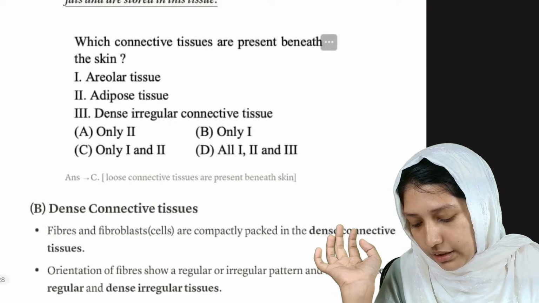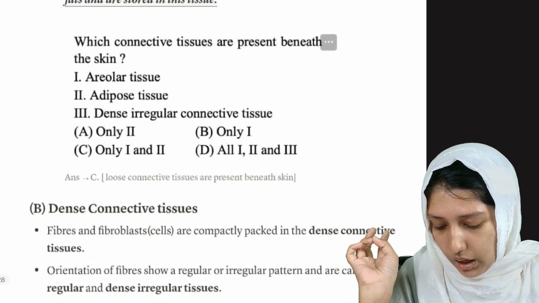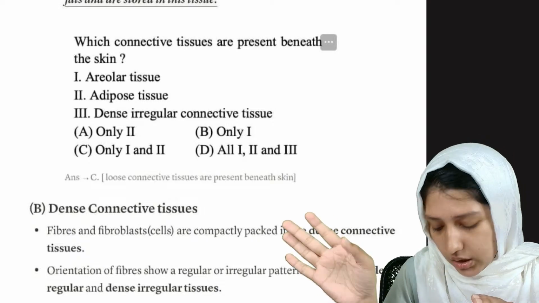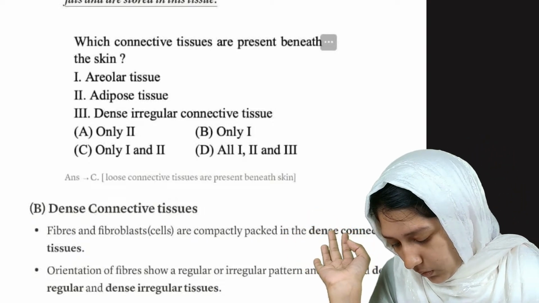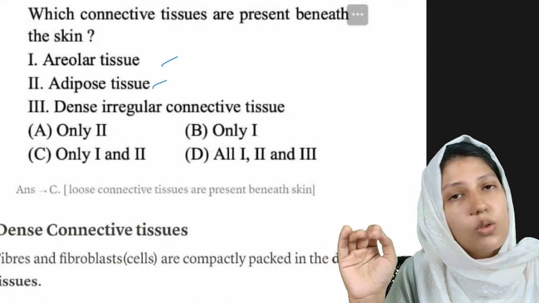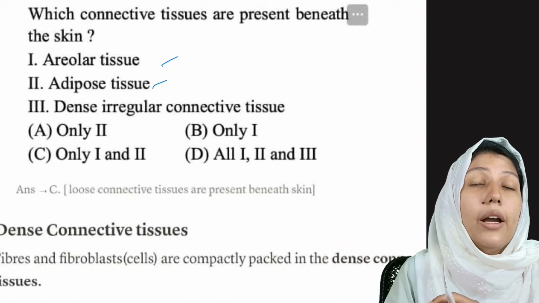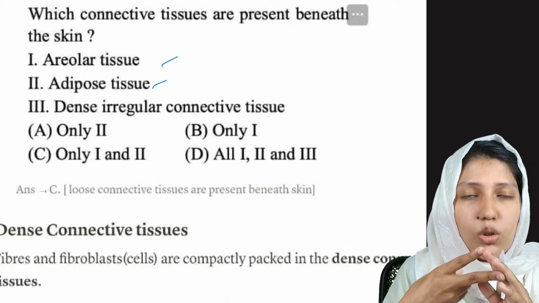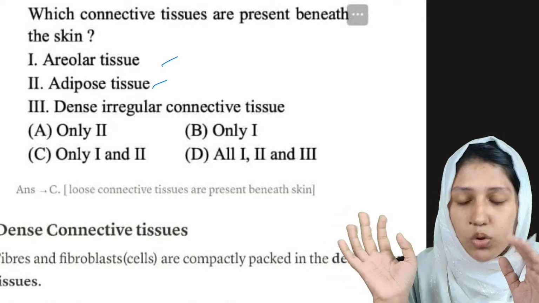This is a PYQ. Which connective tissue is present beneath the skin? Areolar tissue and adipose tissue. Areolar tissue forms the framework, and adipose is for fat storage. So two loose connective tissues: areolar and adipose.